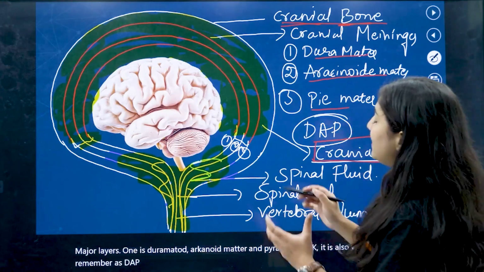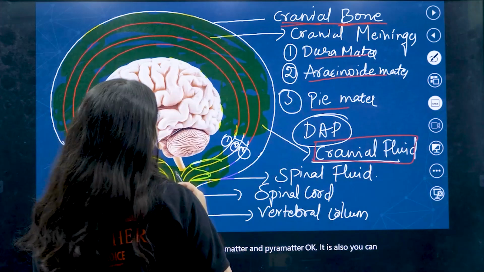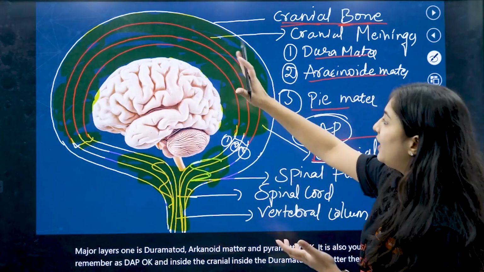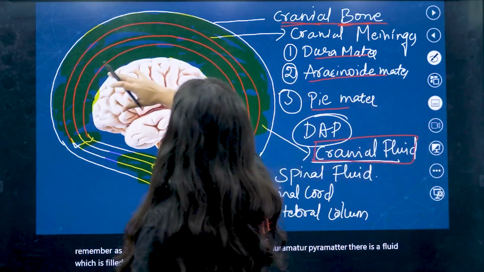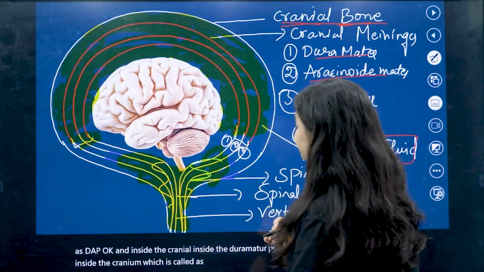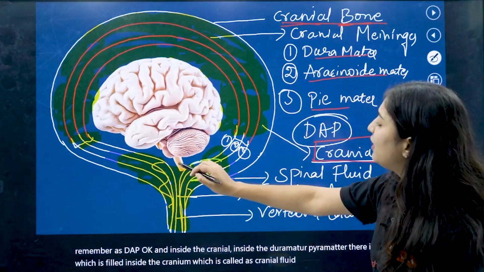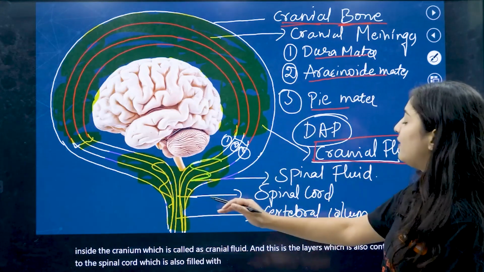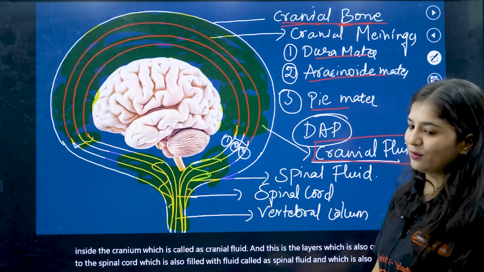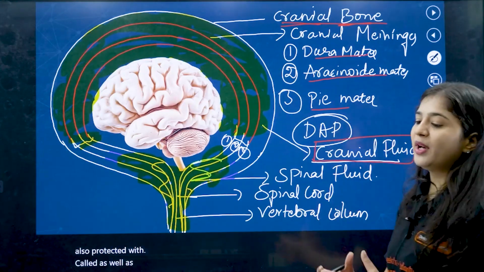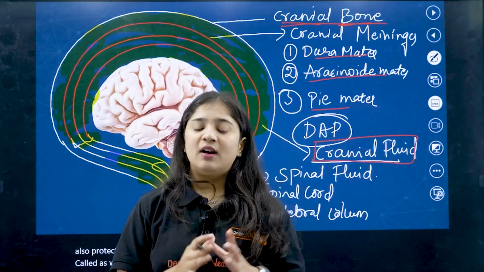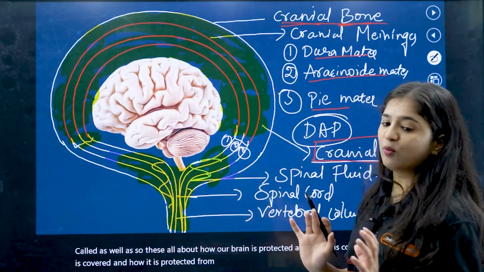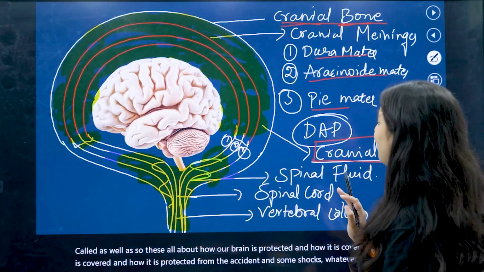Inside the cranium there is a fluid called cranial fluid. These layers also continue to the spinal cord, which is also filled with a fluid called spinal fluid and protected. So this is all about how our brain is covered and protected from accidents and shocks. So this is all about the brain today, my dear kids.